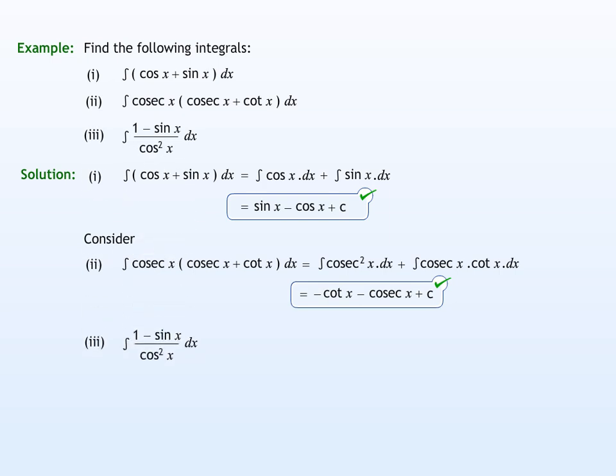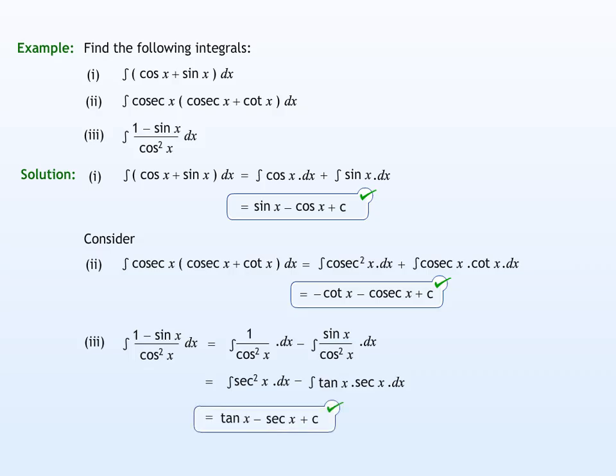Let's now consider the third given integral. Note that it can be written as the integral of 1 over cos squared x dx minus the integral of sin x over cos squared x dx. Further, simplify and find the respective integrals as shown. Thus we get the required integral as tan x minus sec x plus c.